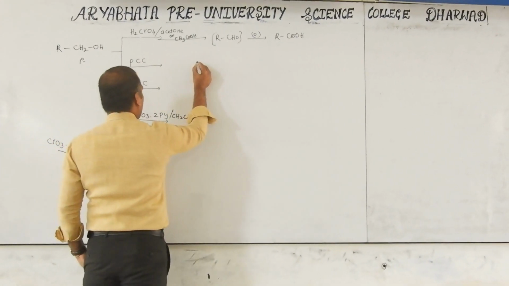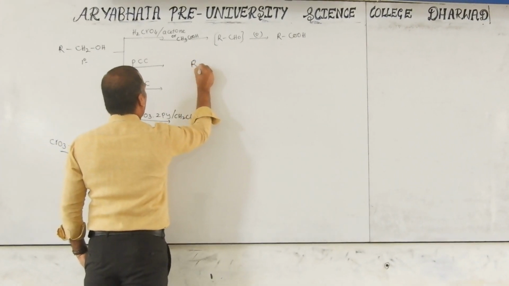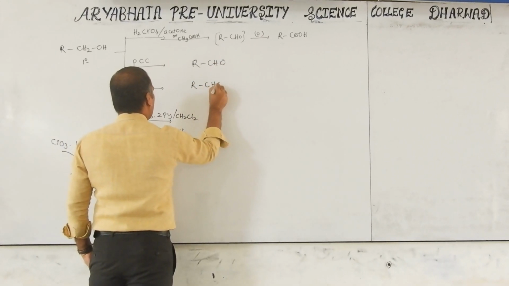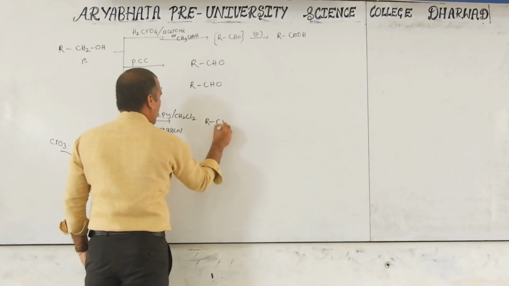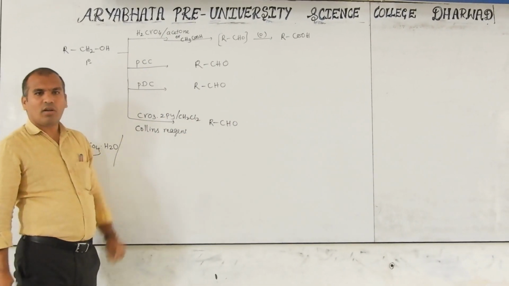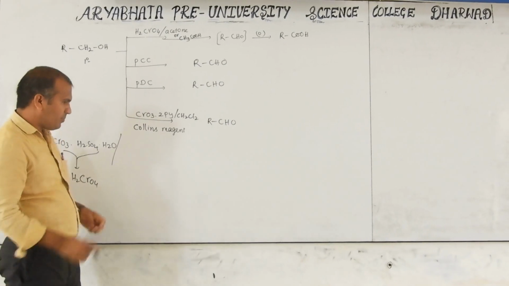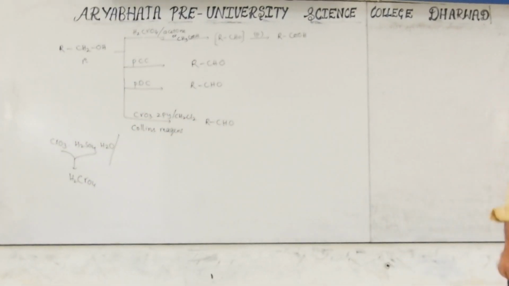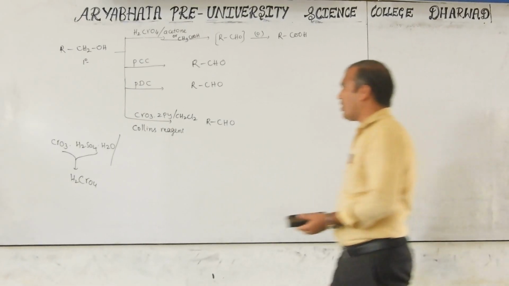Therefore, all these products are RCHO. All of these form aldehydes.